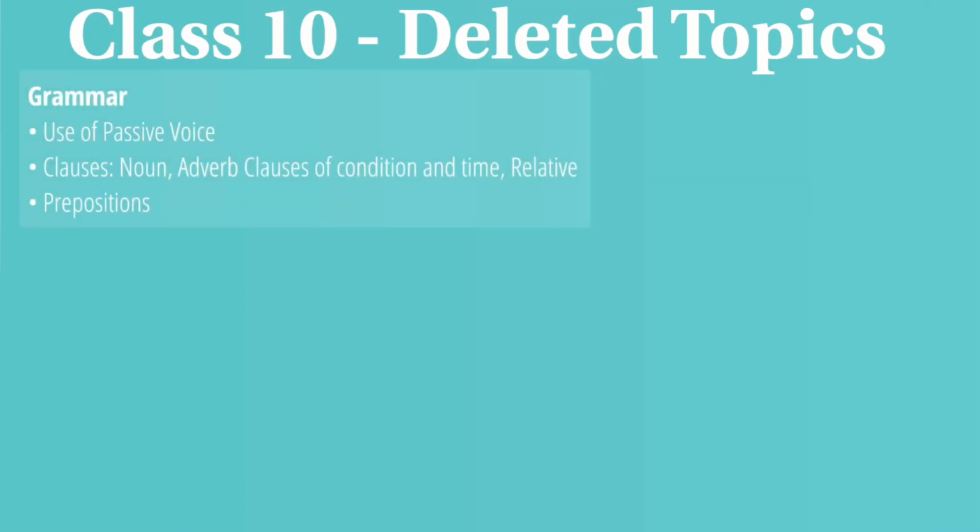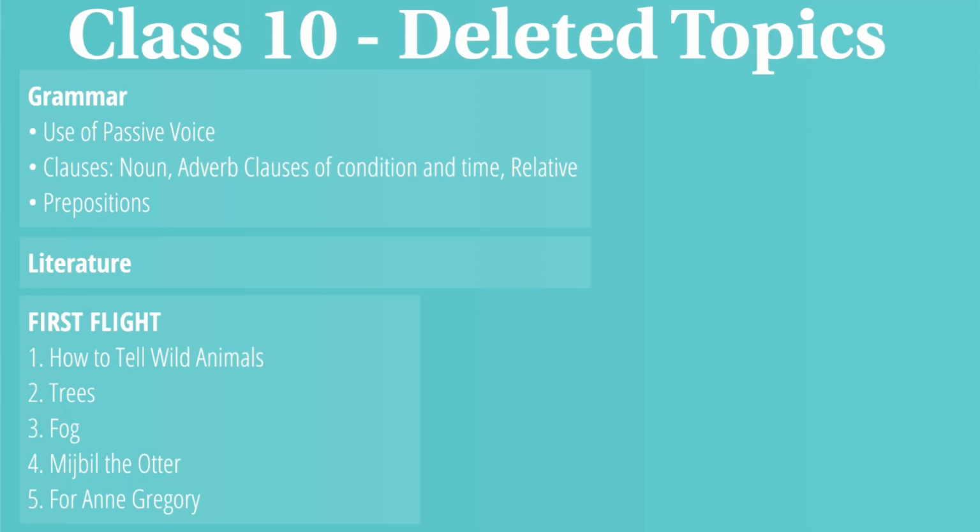The same topics that have been deleted from class 9 have also been deleted from class 10 syllabus. So the use of passive voice is the first topic. The second topic is clauses, including noun, adverb clauses and relative clauses. And the third topic is prepositions. Now let's discuss literature. The first book is called First Flight, which is your main book. 5 topics have been reduced from the syllabus.